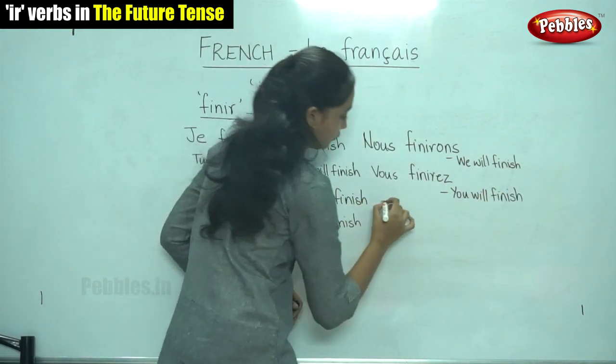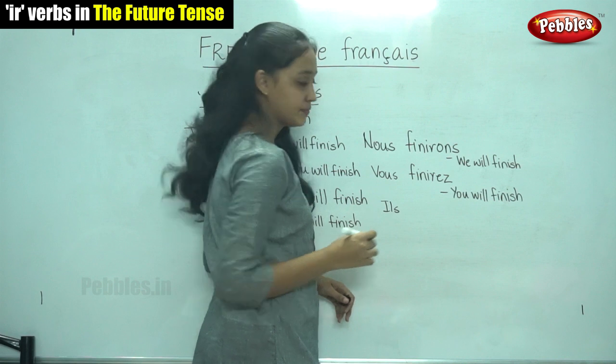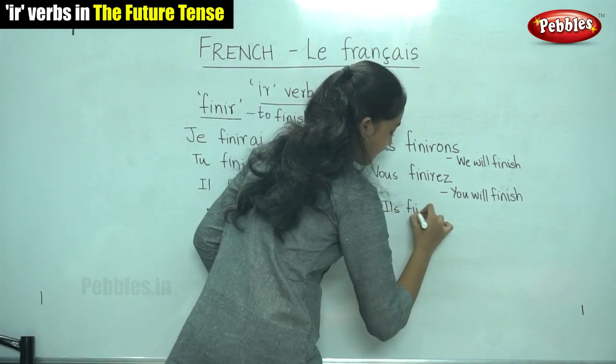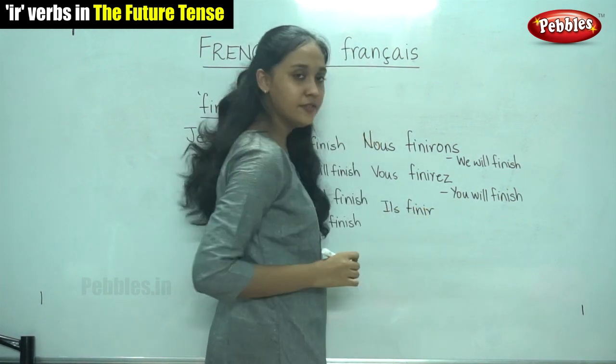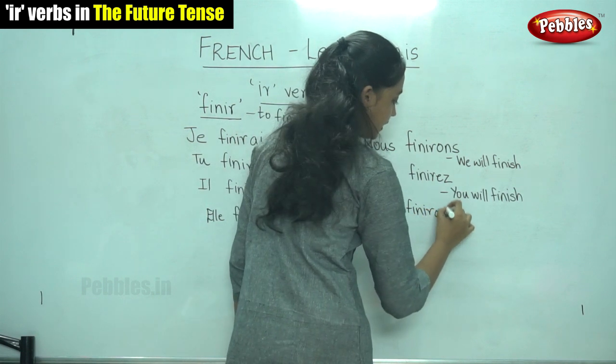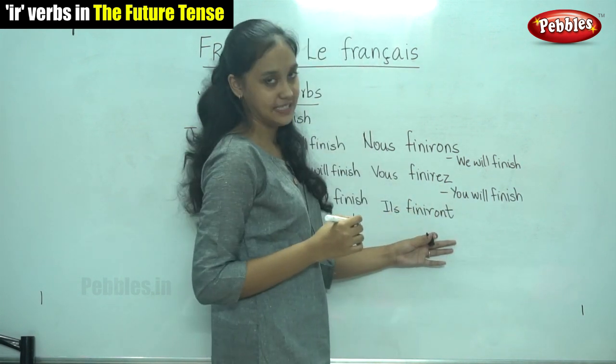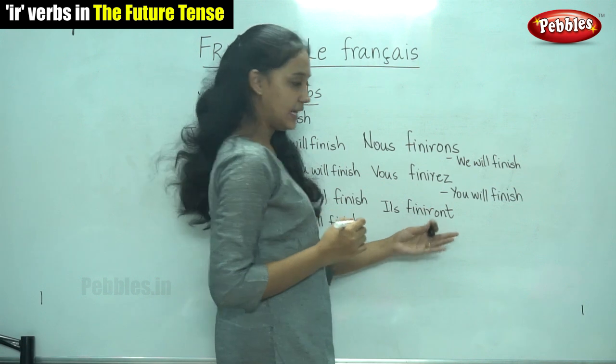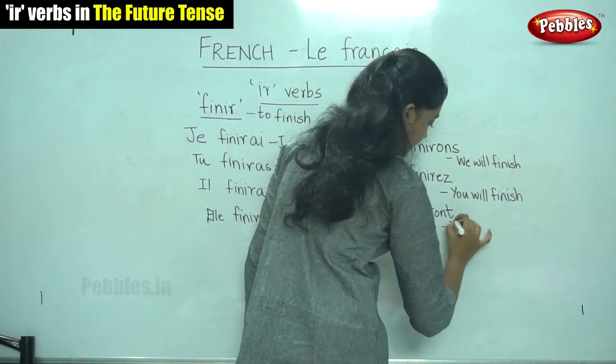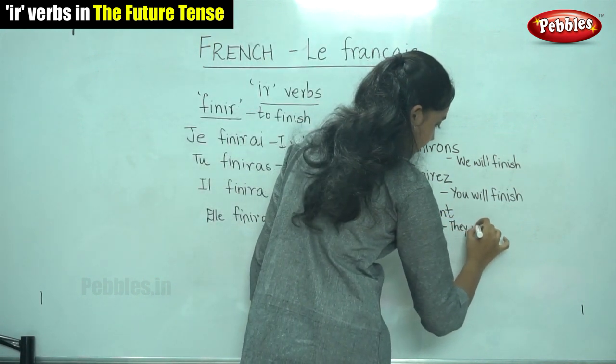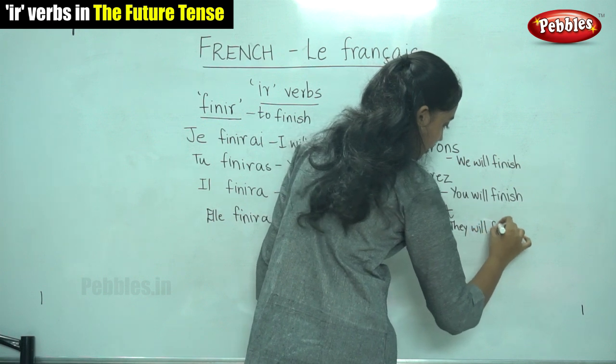And for ils, it is infinitive followed by ending ONT. For ils, the ending is ONT. It means they will finish.